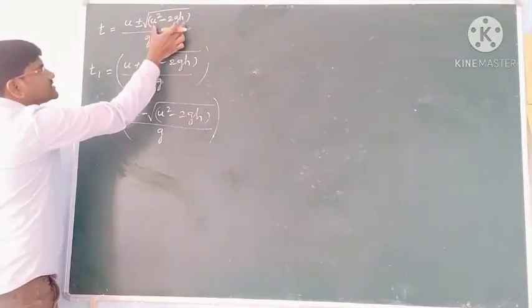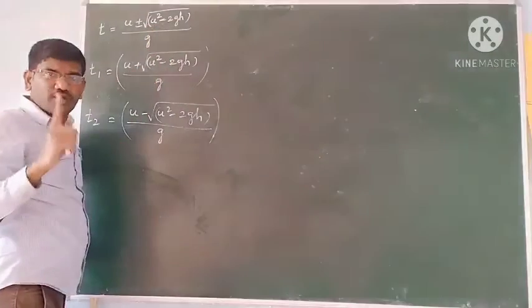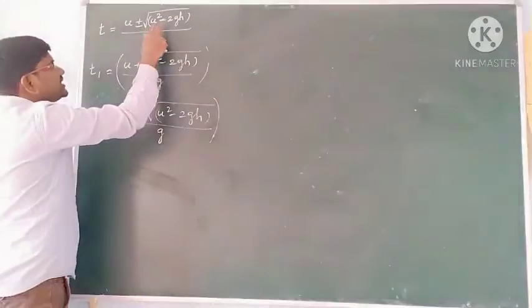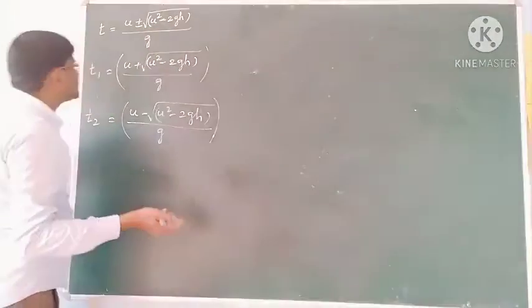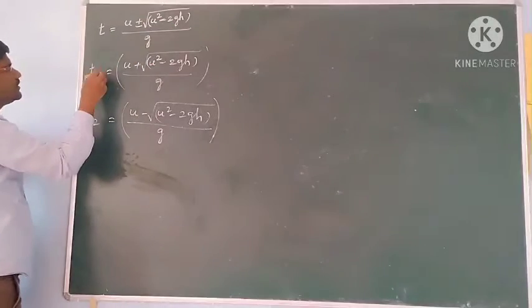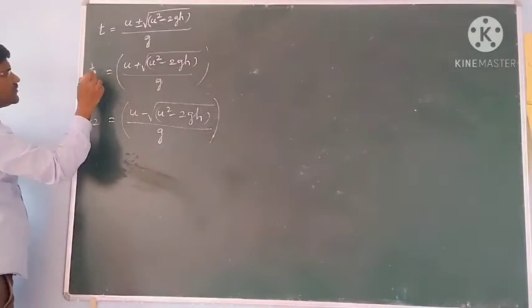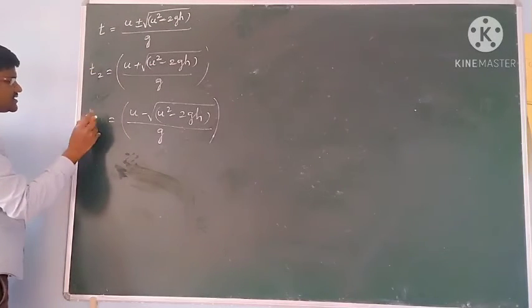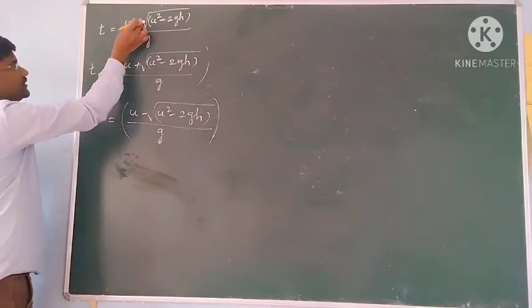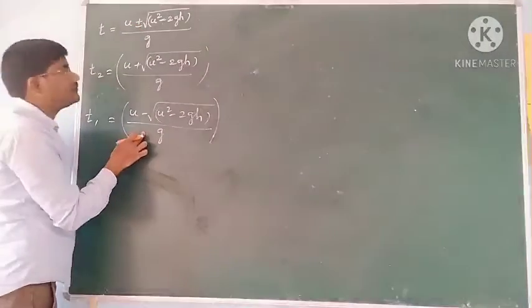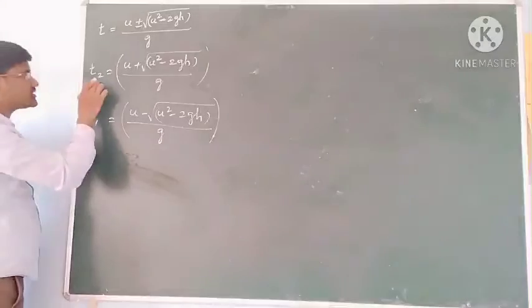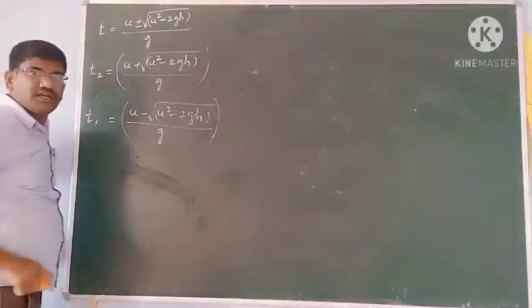And if this discriminant is equal to 0, only one root exists, and if this u square minus 2gh is greater than 0, two roots exist. So I am considering that there are two roots. One root, this is called t2 you consider, and this is called t1 you consider. With the plus I consider one value, with minus I consider one value. Means it reaches the same height in two instants of times, t1 and t2.